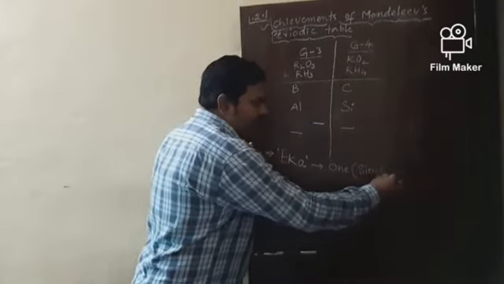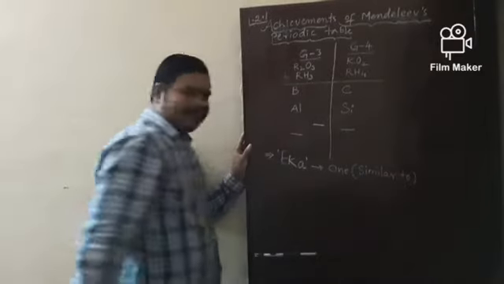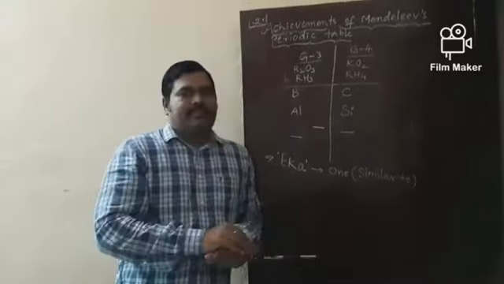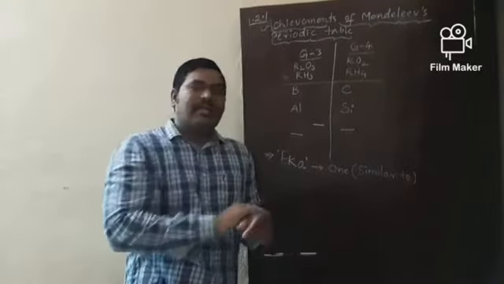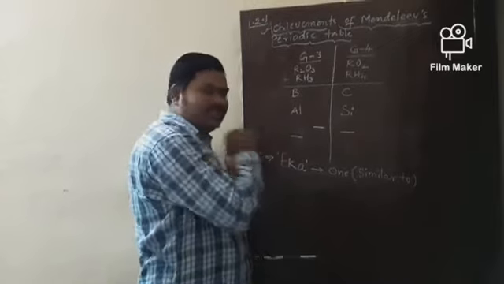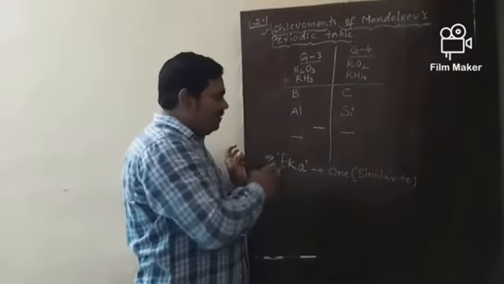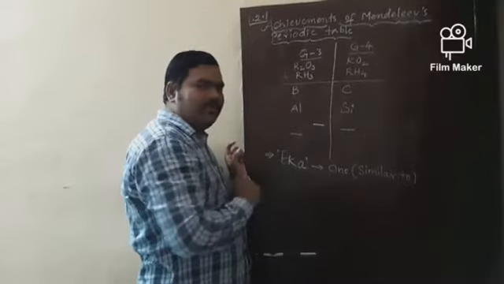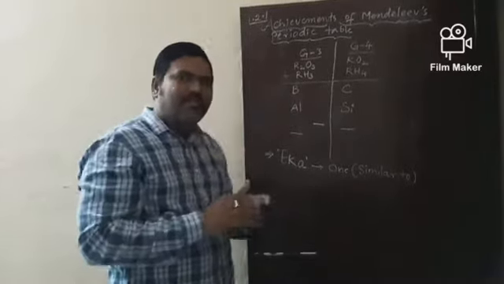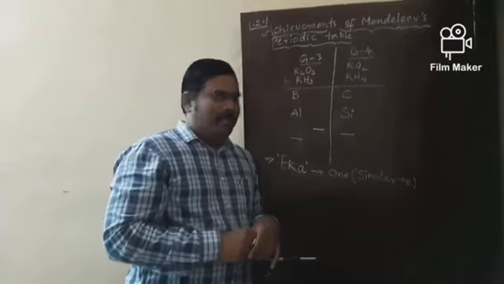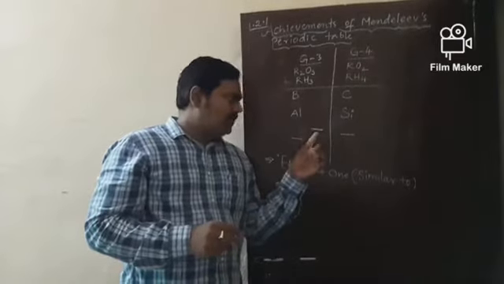So why did he select this prefix in front of these elements? Because suppose boron and aluminium exist already, but if I add Eka boron and Eka aluminium, these elements did not exist at that time. And this is the word used for prediction.